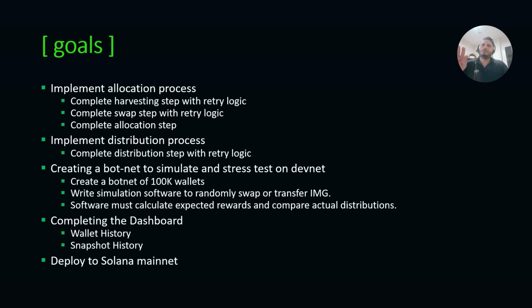After we do that, we then want to create a botnet to simulate and stress test on the devnet. So we want to create a botnet of about 100,000 wallets, and we're going to write simulation software that forces these wallets to either do random swaps or transfers to other wallets. And while we're doing that, the software will be tracking what the rewards should be for those transactions. And then we compare with the actual distributions to ensure that the distribution software is working properly.